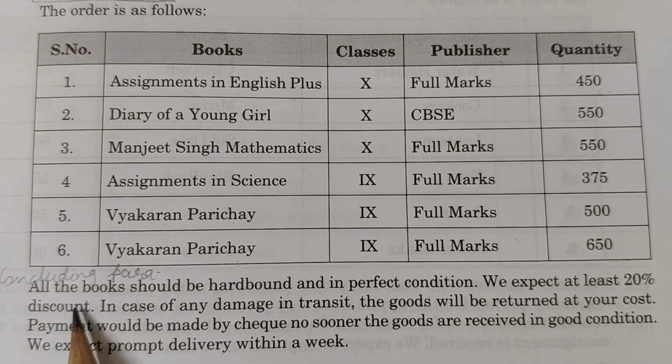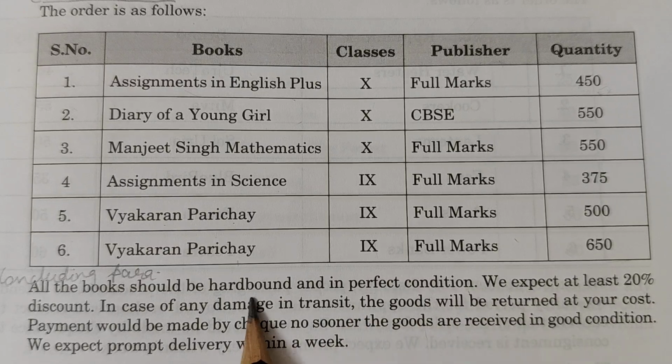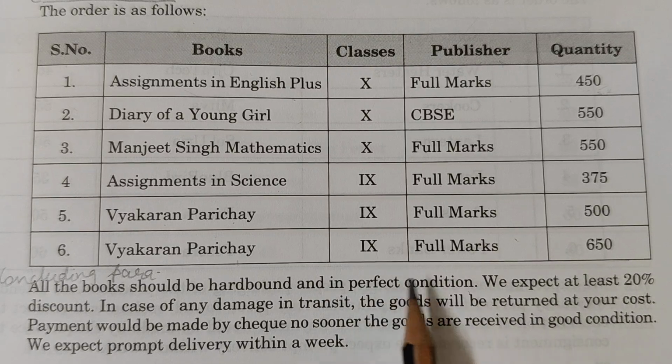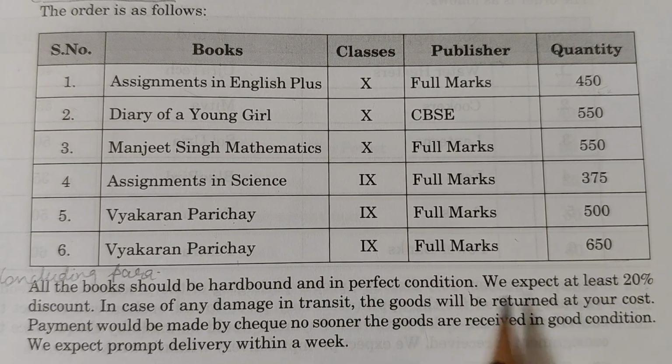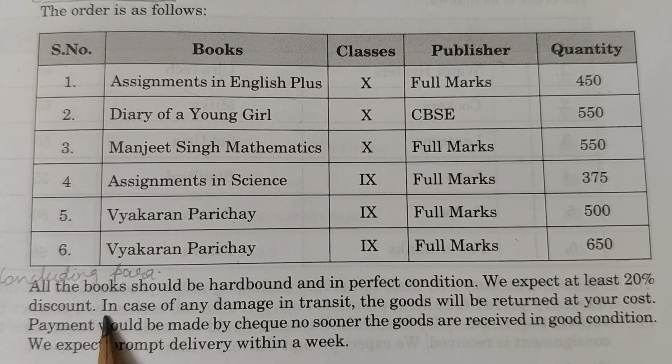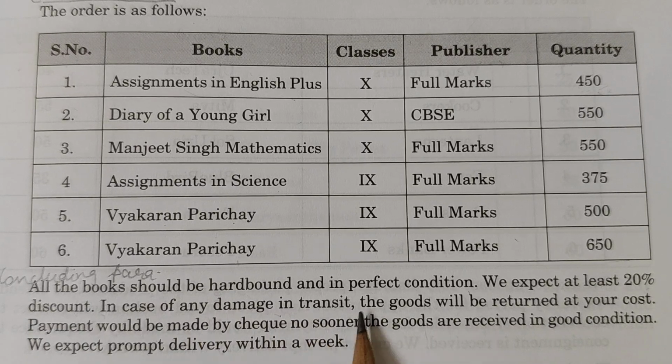So let's read. All the books should be hardbound and in perfect condition. Hardbound means packaging should be good and it should be in perfect condition. We expect at least 20% discount. In case of any damage in transit, the goods will be returned at your cost. Payment would be made by check no sooner the goods are received in good condition. We expect prompt delivery within a week.